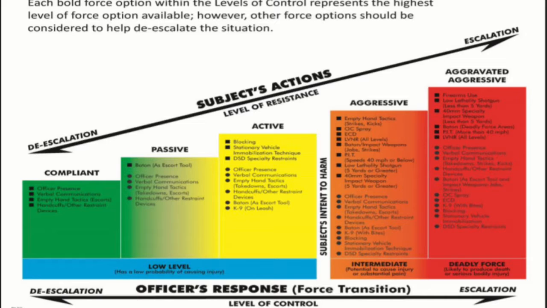Moving on, we have low-level force. Low-level force is a level of force or control that is neither likely nor intended to cause injury. Moving on from that, we have intermediate force. Intermediate force is a level of force that has potential to cause injury or substantial pain and is greater than low-level force. Moving on from that, we have significant force.